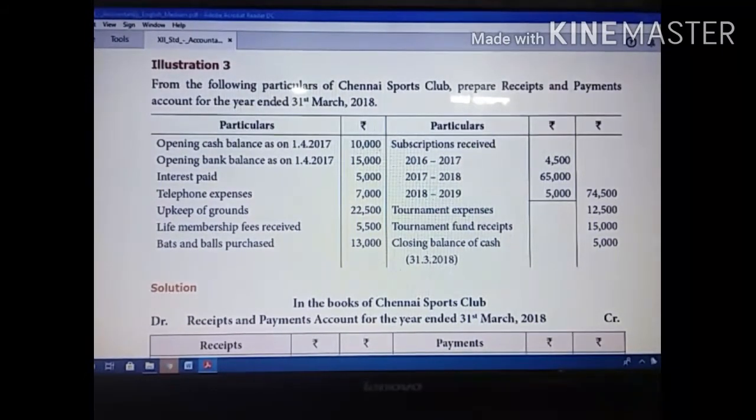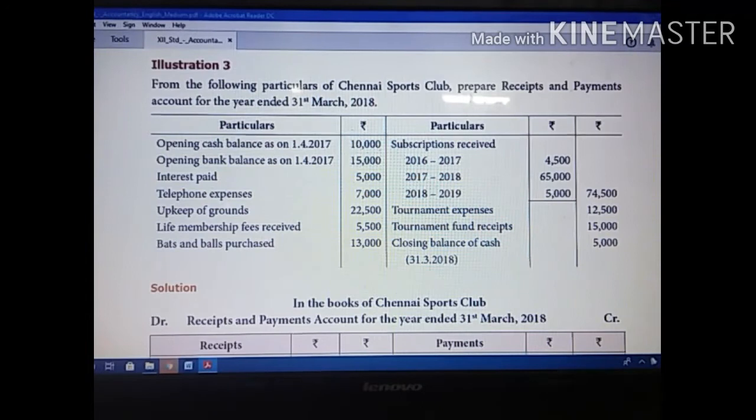Then interest paid means you have to show it on the payment side. Expenses also you have to show on the payment side. So telephone expenses and upkeep of ground are also expenses, so you have to show them on the credit side. Life membership fees received, so you have to show this on the receipt side. Bats and balls purchase is an expense, so we have to show this on the credit side.